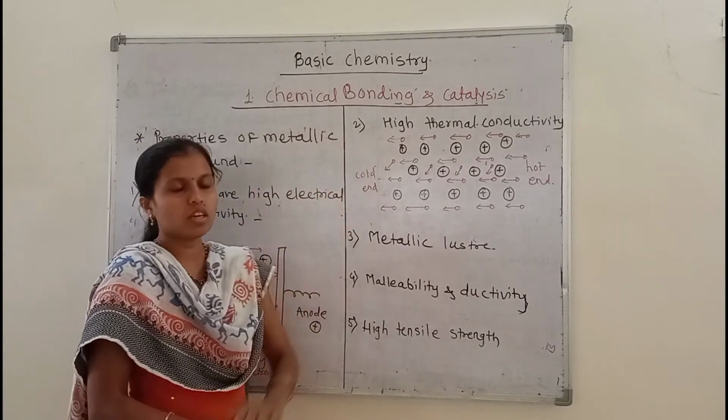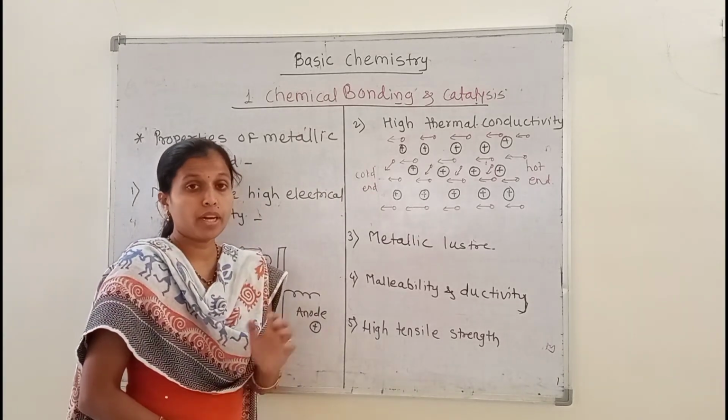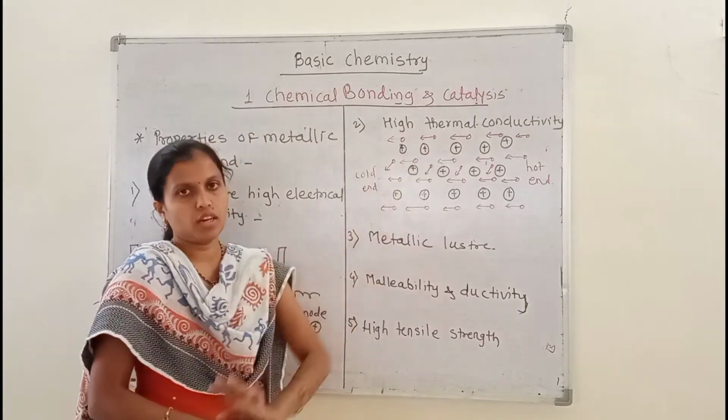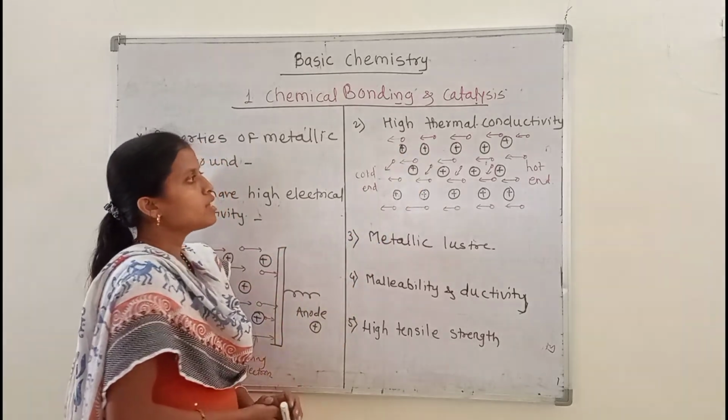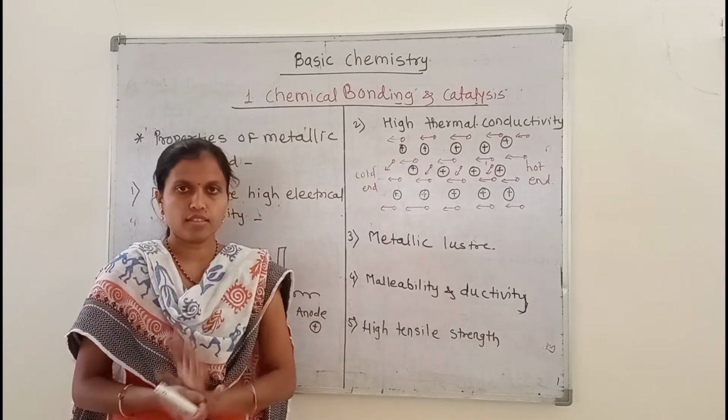Next we see that metals have high thermal conductivity. Metals are also very good thermal conductors. Why? Because metals have free valence electrons.